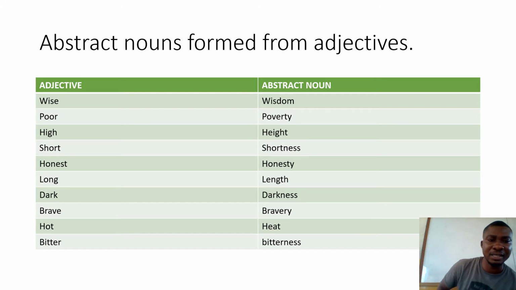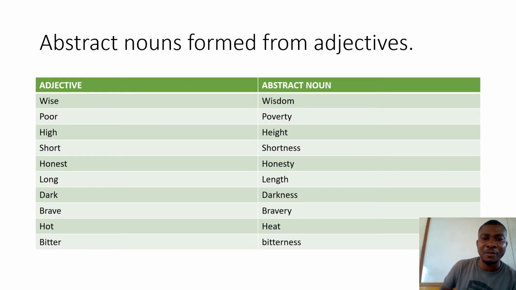In this instance, we have adjectives, and we shall look at the abstract form of the adjective. Therefore, the word wise is an adjective. The abstract form of wise is wisdom.